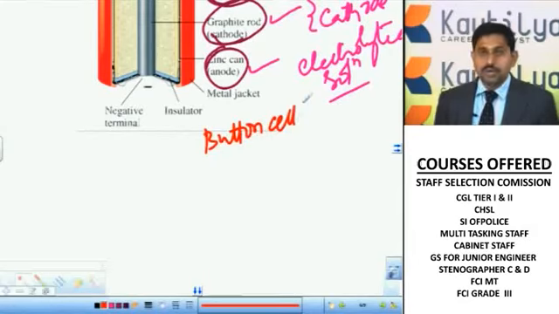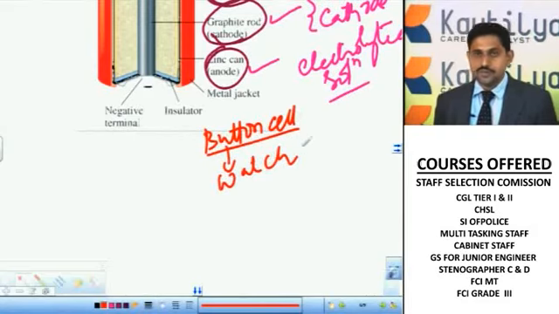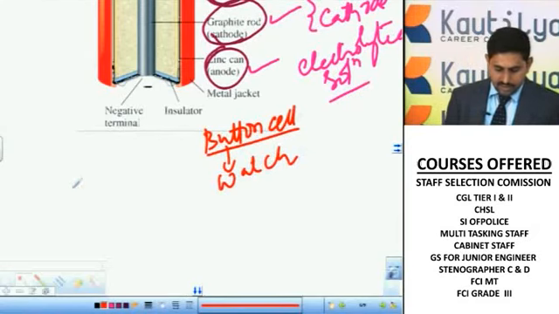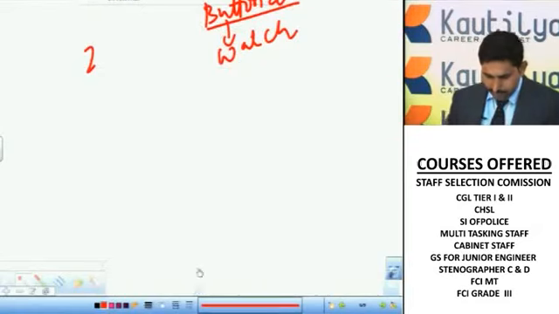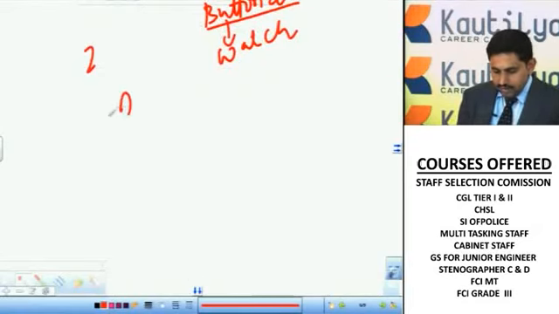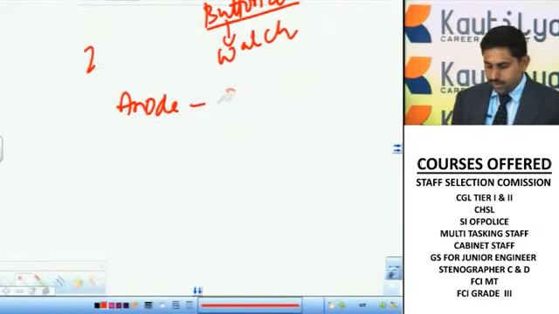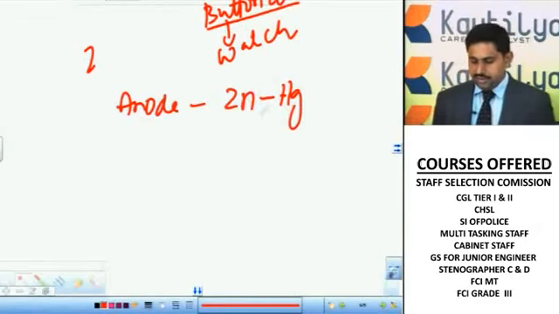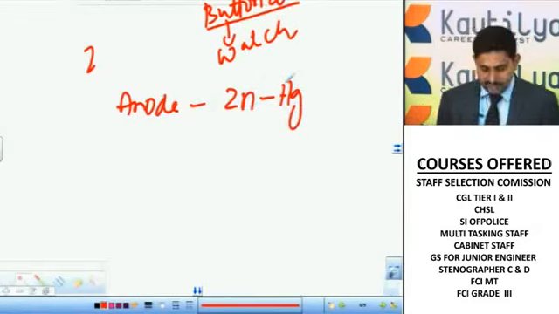Button cells are used in wristwatches, or you can use them in some toys also. The button cell consists of an anode in the form of zinc amalgam. Mercury alloy is called an amalgam. A mixture of zinc with mercury is called zinc amalgam, and it acts as the anode.